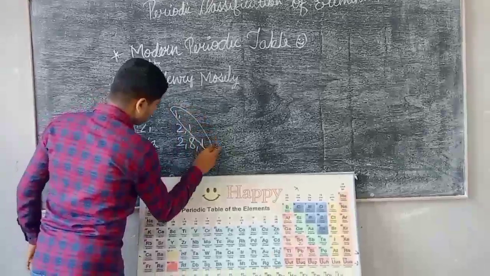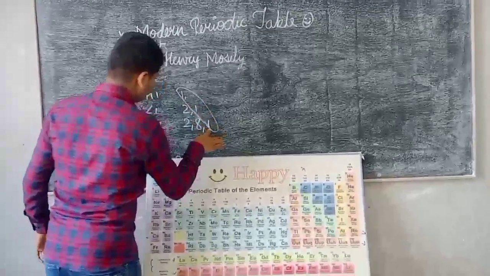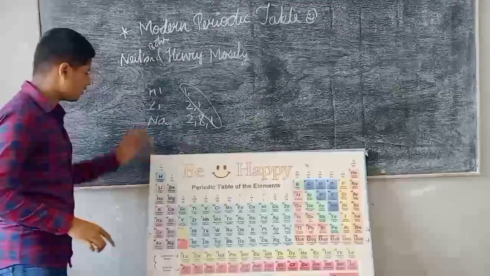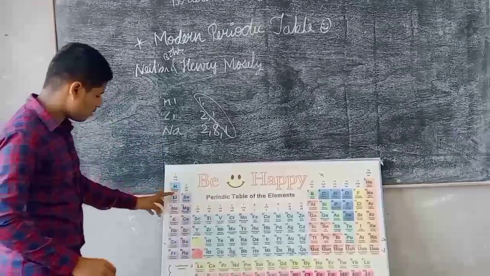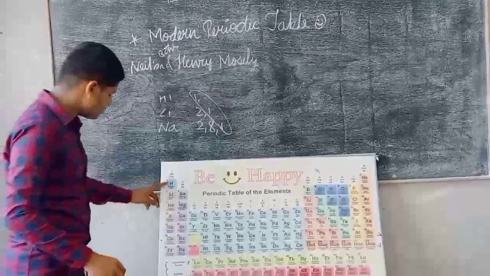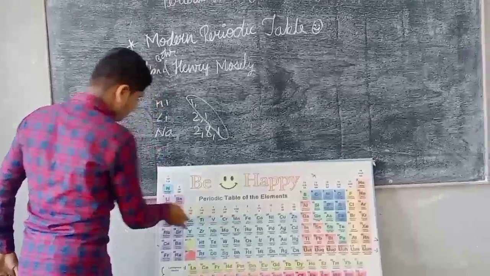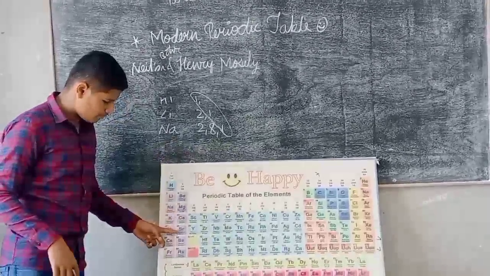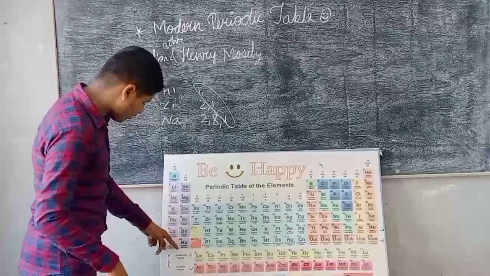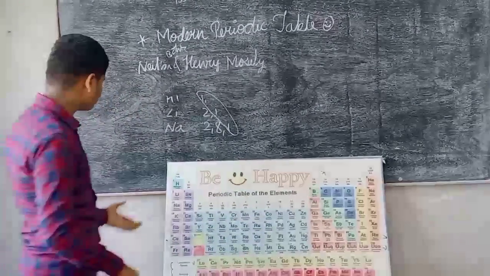As we can see, there is only one valence electron in all three elements. That means they are showing similar chemical properties. The same is applicable to the second group, that is beryllium, magnesium, calcium, strontium, barium, and radium.